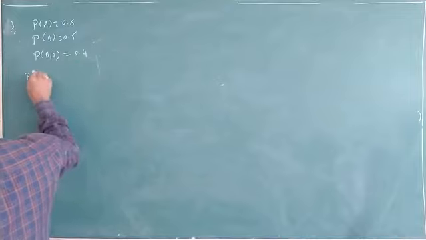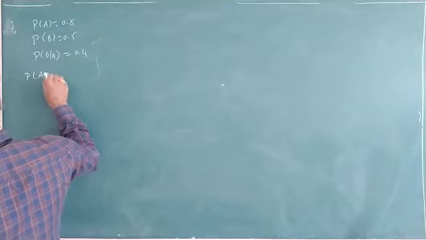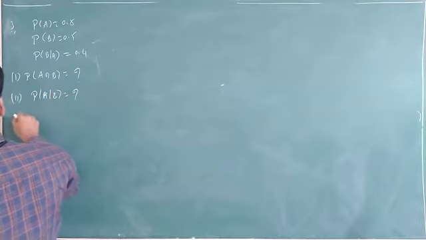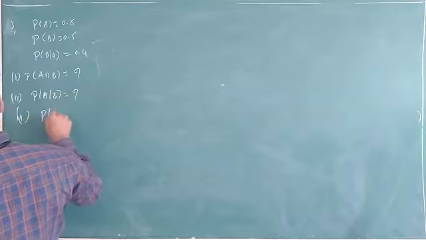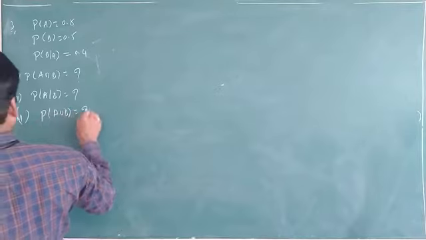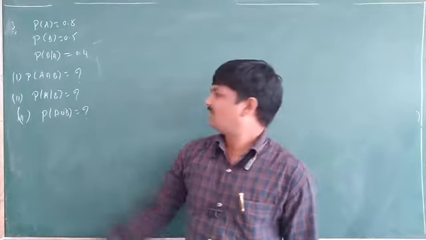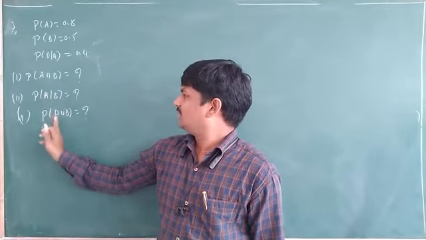What is asking here? First, probability of A intersection B. Second, probability of A given that B. Third, probability of A union B. So first, what we have to find? A intersection B. After finding this one, you can find the others also.